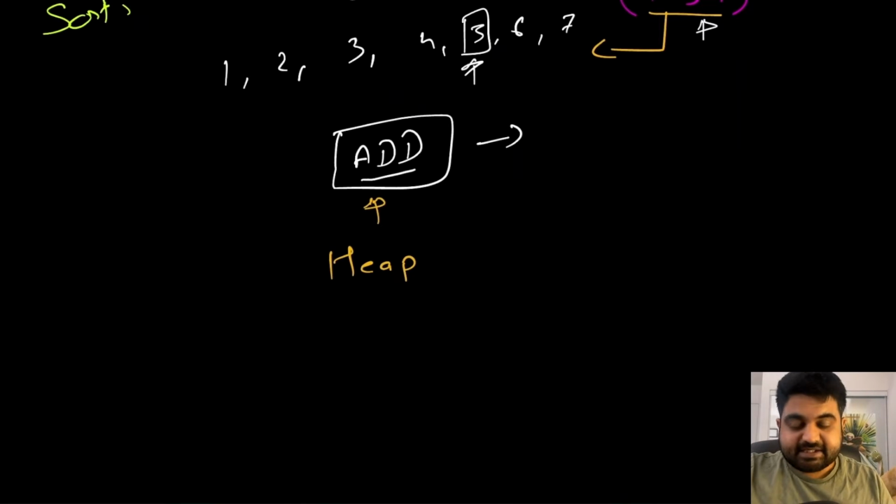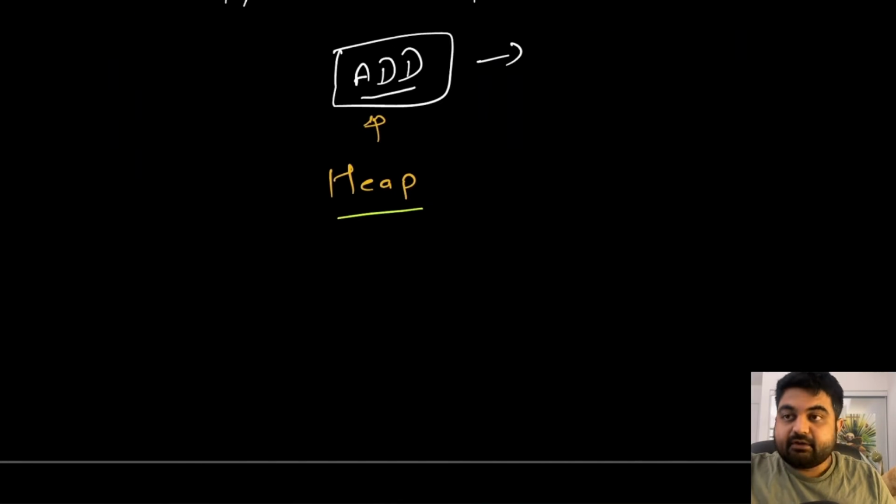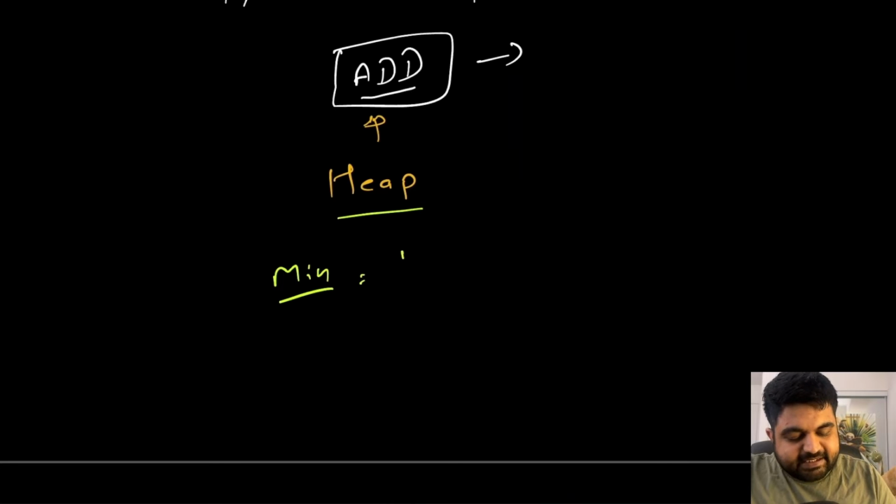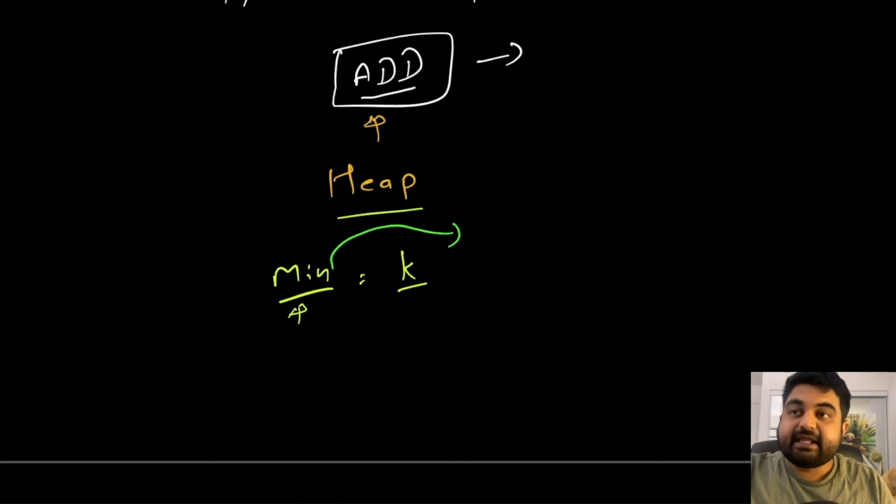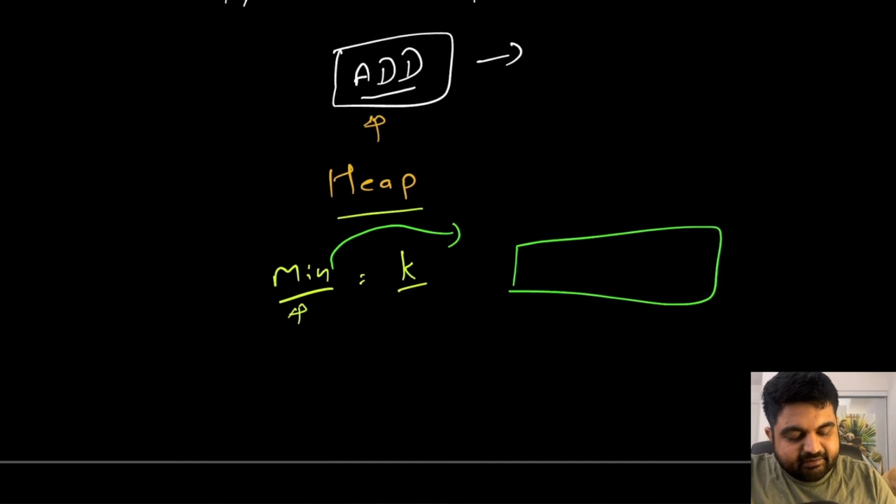The approach I'm suggesting is that we create a min heap of size k. A min heap stores the values in minimum order. So let's say currently in our array we have values like 2 and 4 and then 1.